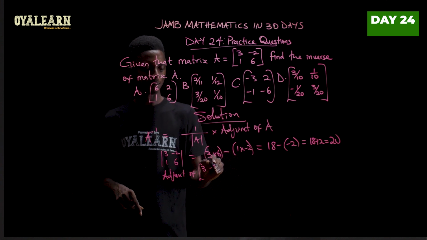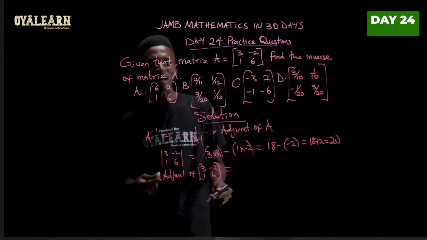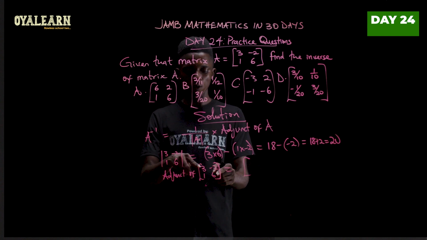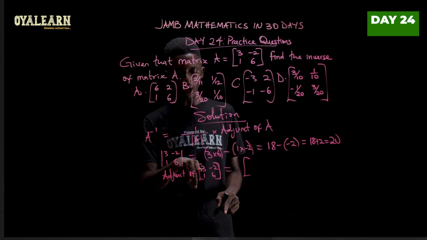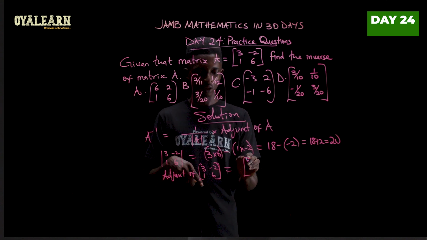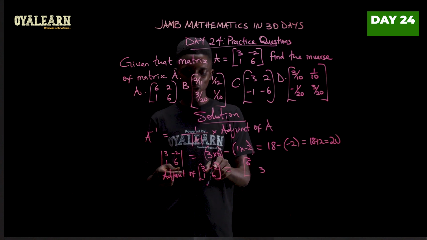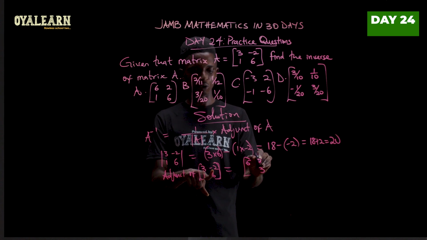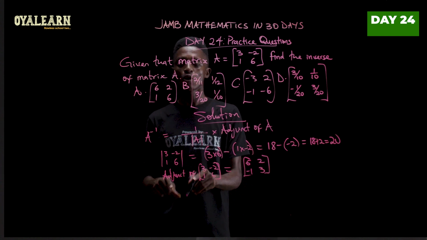Where A is 3, minus 2, 1 and 6. Now to get the adjunct of a 2 by 2 matrix, a very simple trick is to do this: you flip the elements in row 1 column 1 and row 2 column 2. So 6 will come here, 3 will come here. Then you multiply the other ones by minus 1. So minus 1 times minus 2 will give you plus 2. Minus 1 times 1 will give you minus 1. So this would be the adjunct of A.